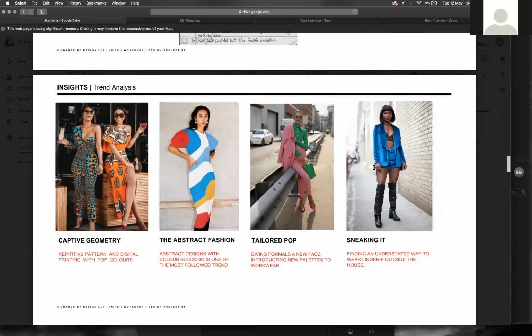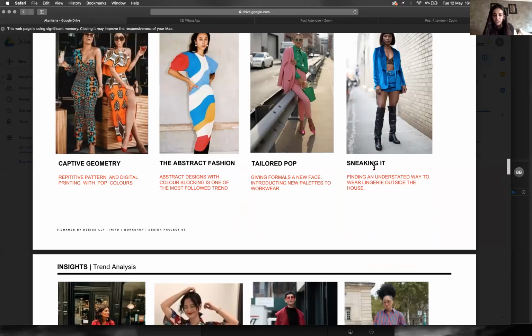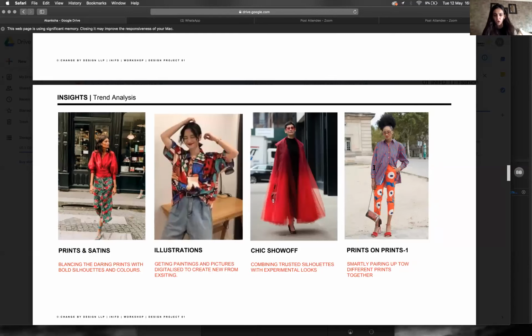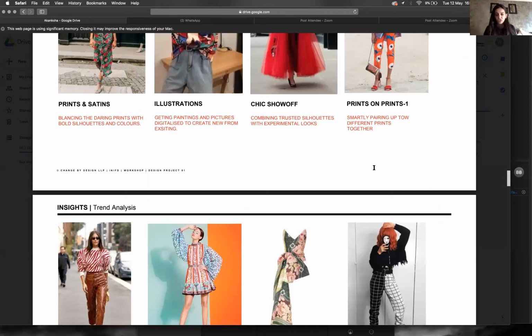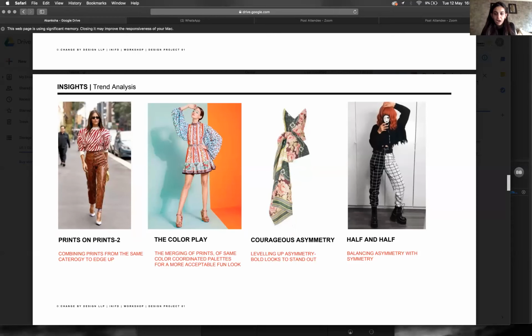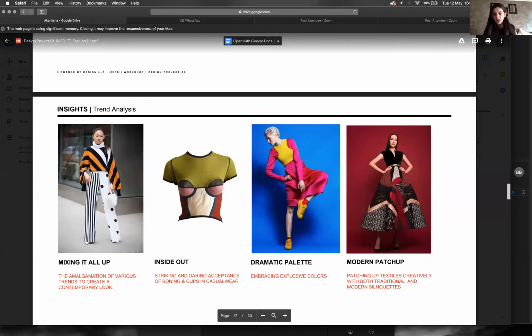Then here she's got Prince and Saturn, illustrations, chic show off, and prints on prints. So there are lots of different trend analyses which are quite on point and quite new, and this color play. And while I'm scrolling through all the images she put on top, you can see the connection, you can see the relevance of it. This half and half, the whole contrast, then inside out as a trend analysis, mixing it up, which is also a part of contrast, and dramatic color palettes, that is also part of contrast.